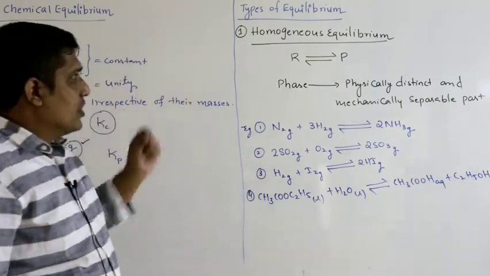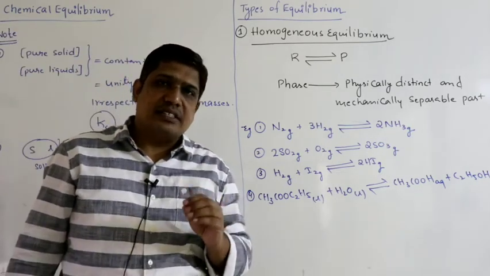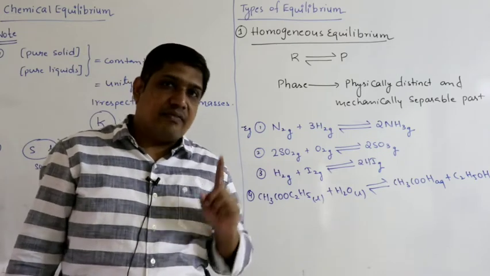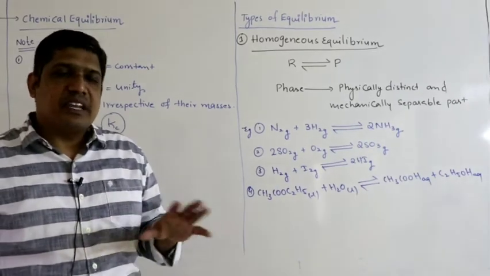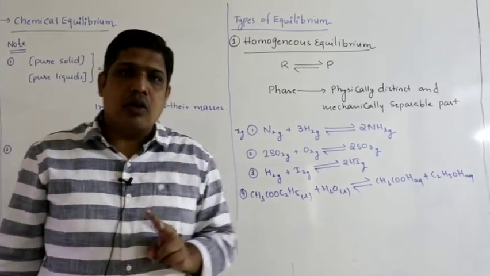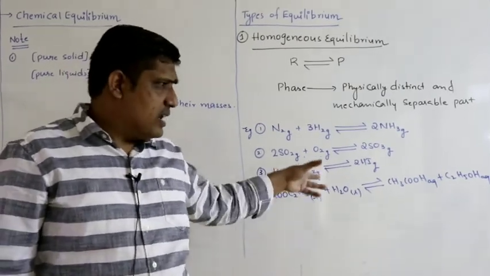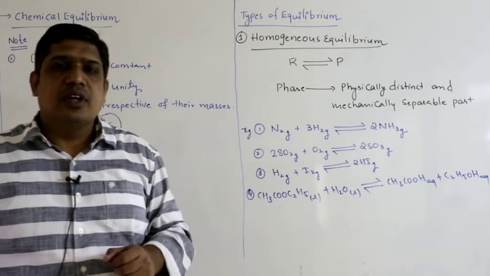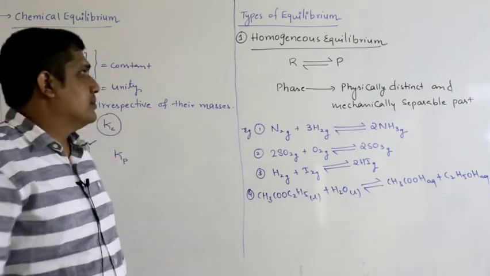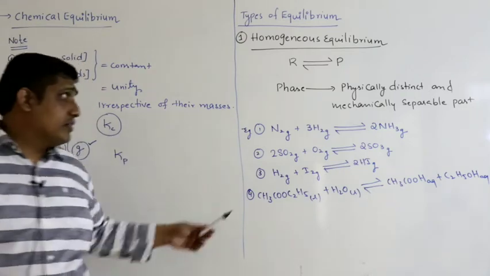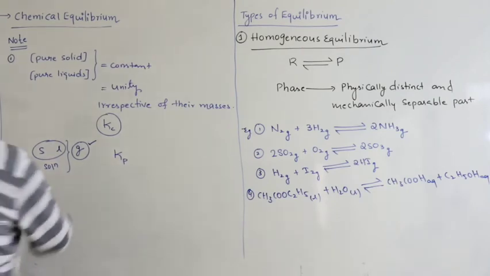So once again, what is a homogeneous equilibrium? Equilibrium in which reactants and products are present in the same phase, a single phase, one phase. This is possible if all the components, that means reactants and products, are gases, or polar liquids, where all reactants and products are polar and soluble in each other. If they are completely miscible in all quantities, then you will get a single phase, that is the liquid phase. So the next equilibrium is heterogeneous equilibrium.